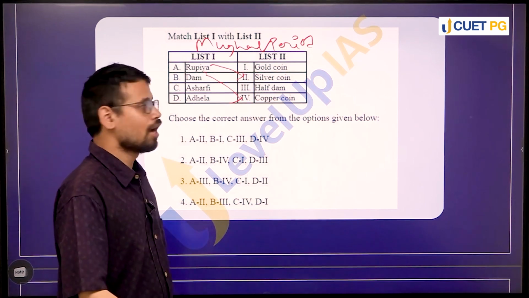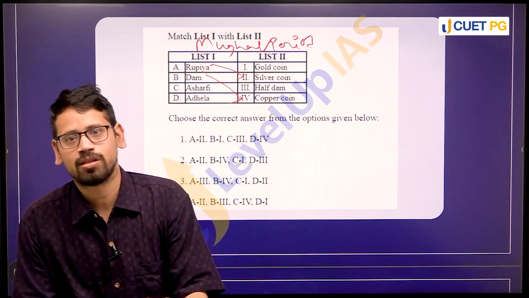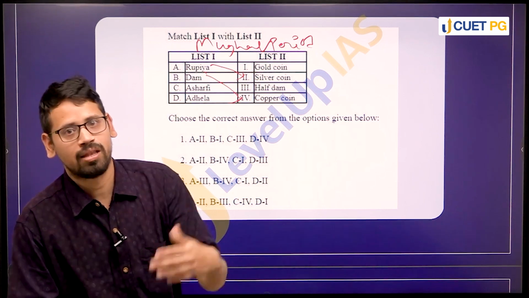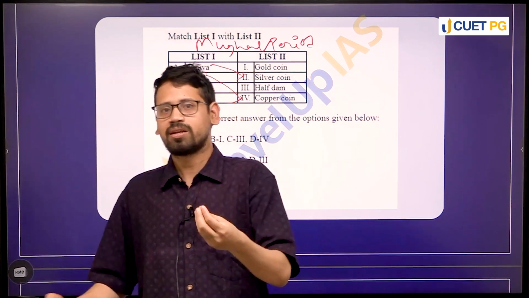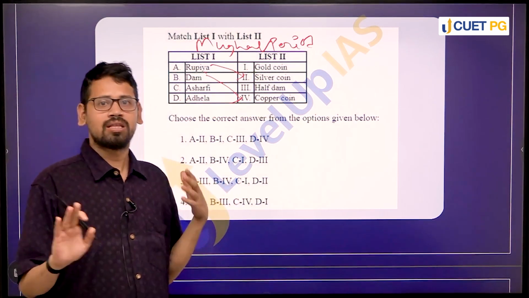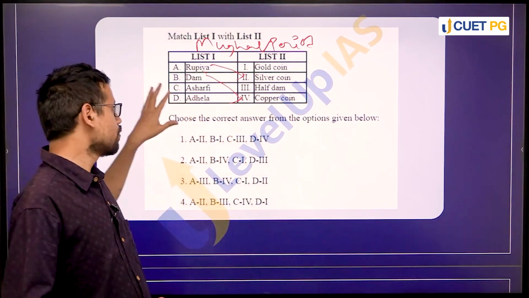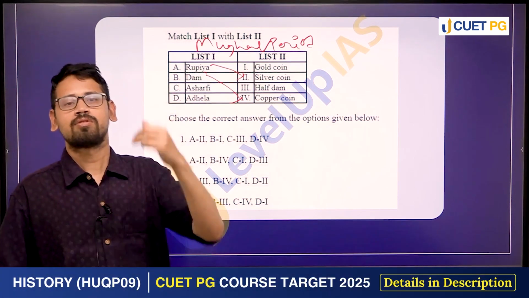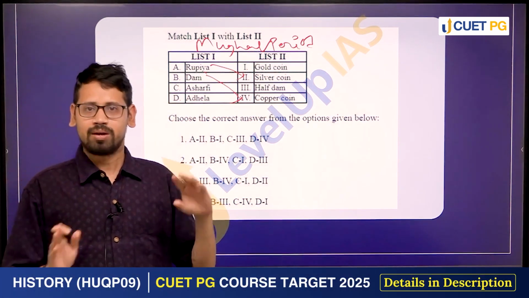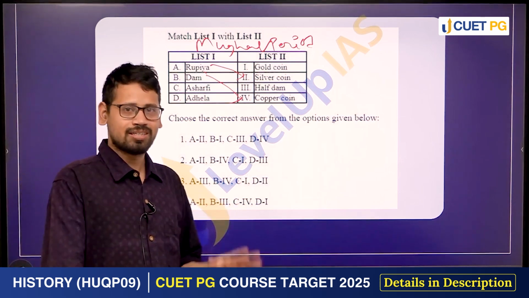The third thing was asharfi. Asharfi was a very valuable coin. Many a time these coins were not used for larger or major transactions, but were used for commemorative value, right? These currencies were comparatively very significant in terms of economic value, but it's not a coin that we generally associate with lower transactions.